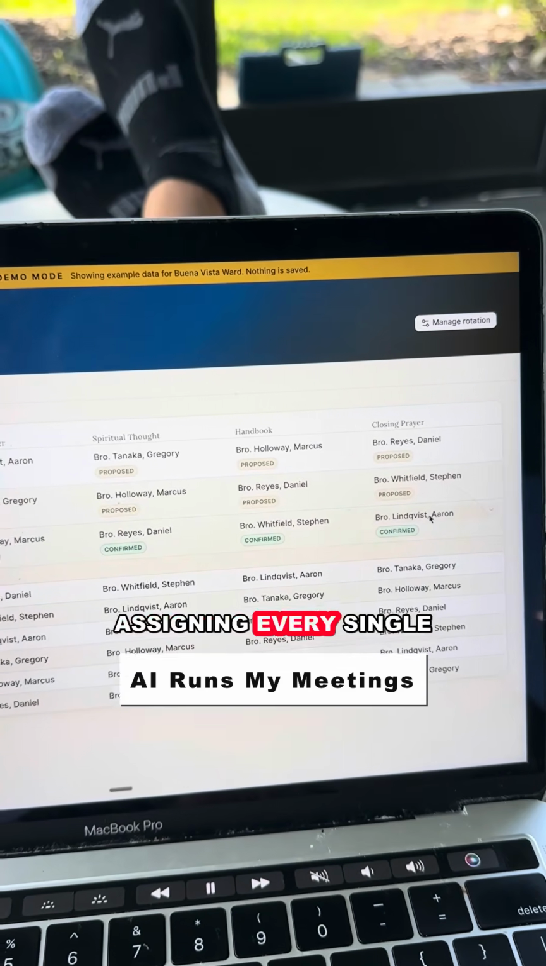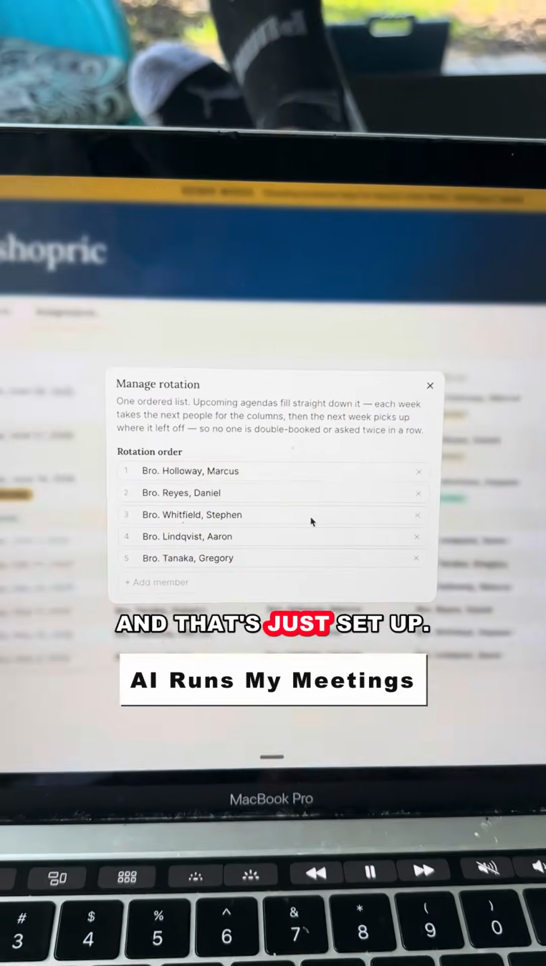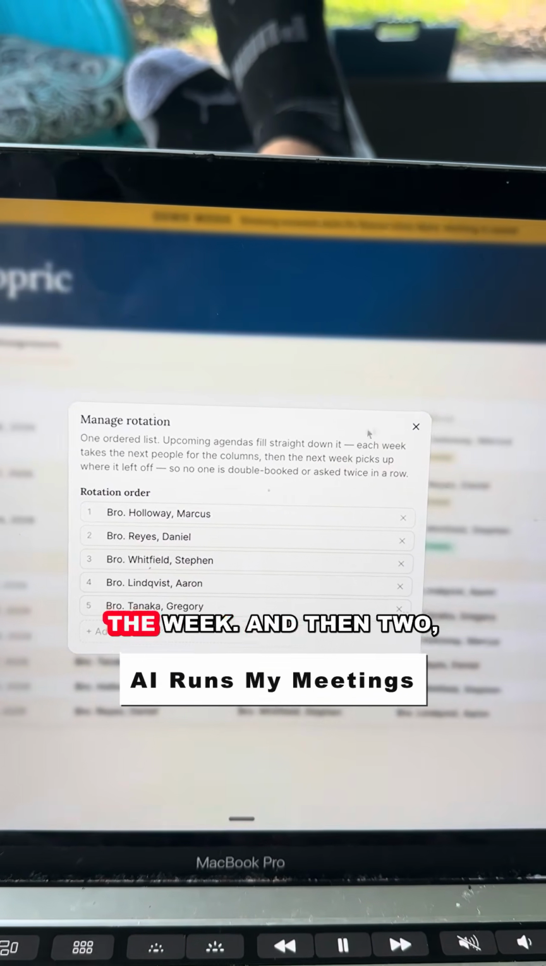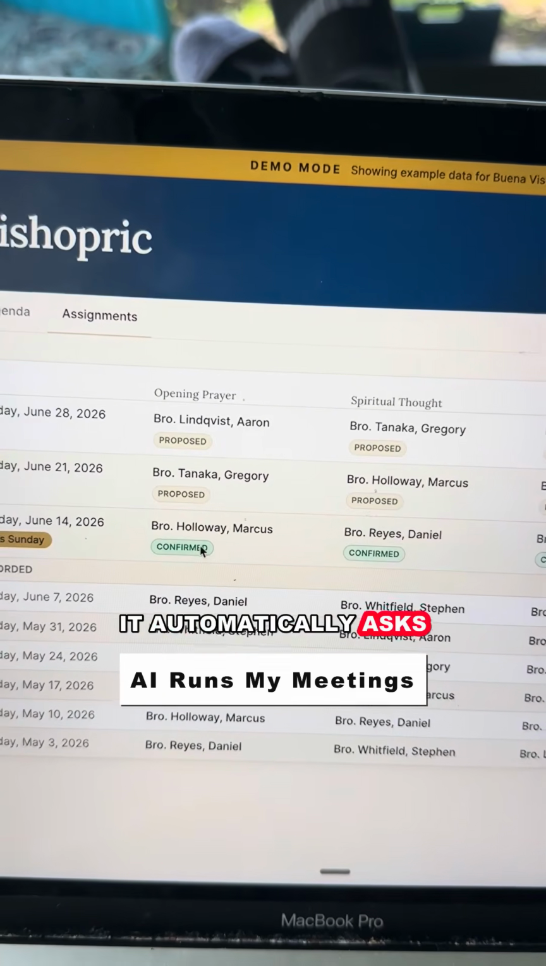And then I have assignments over here, and all of these assignments are automatic. I'm not coming in here and assigning every single week. We have a rotation, and that's just set up so AI automatically puts in the next people for the week. And then two, it automatically asks them.